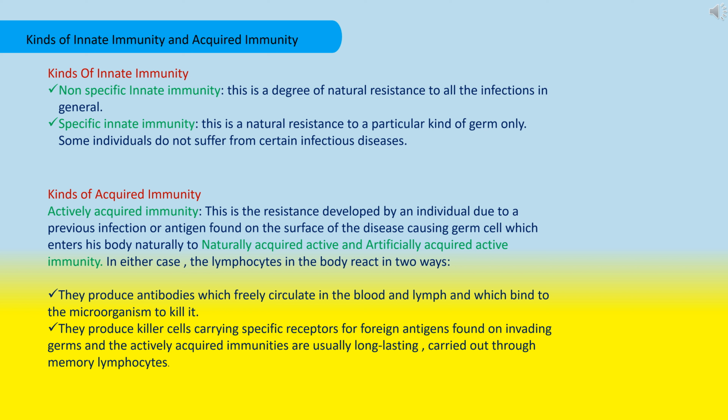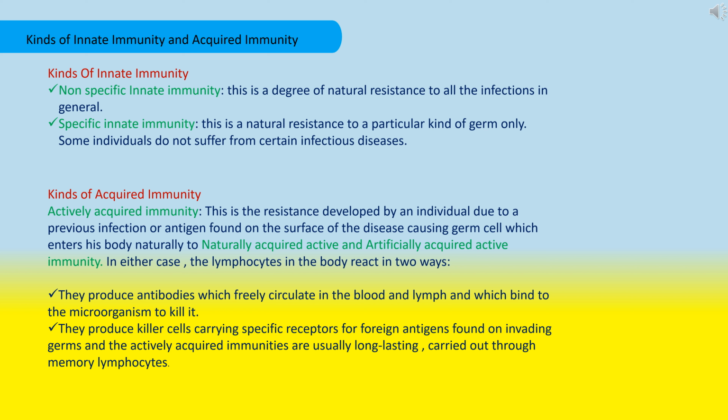The kinds of innate immunity are non-specific innate immunity. This is a degree of natural resistance to all infections in general. Second is specific innate immunity. This is a natural resistance to a particular kind of germ only. Some individuals do not suffer from certain infectious diseases.